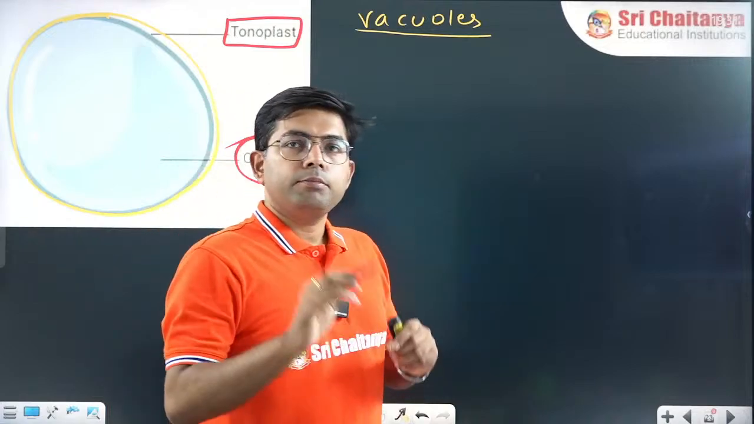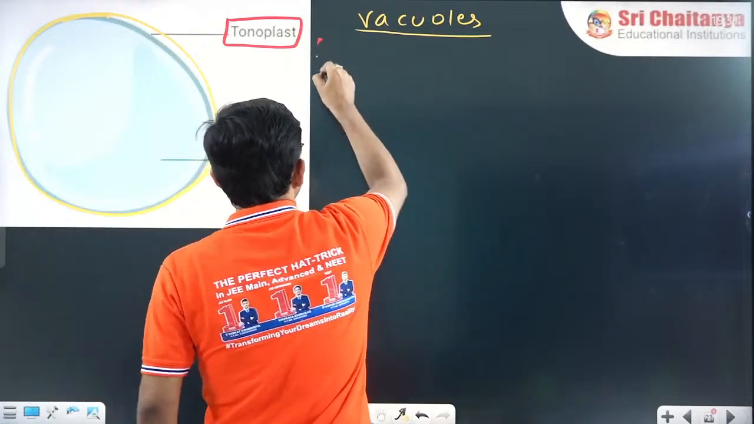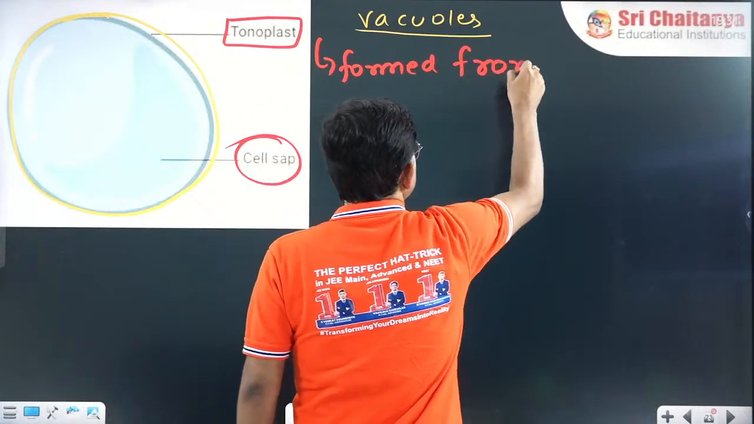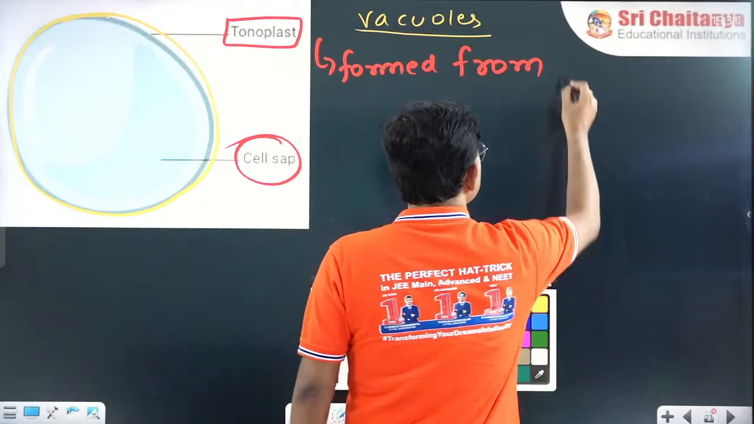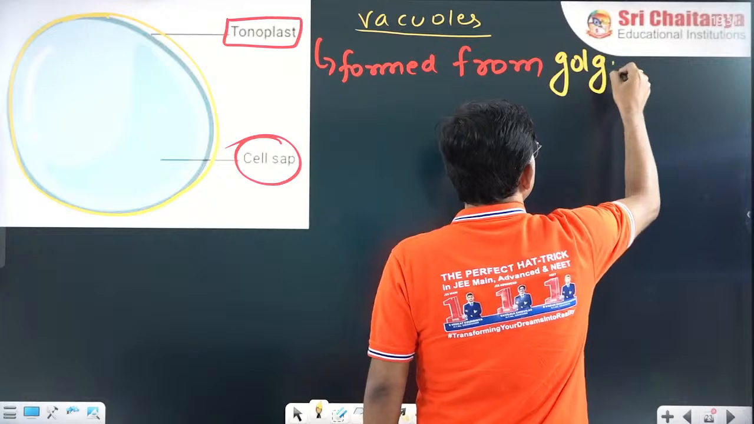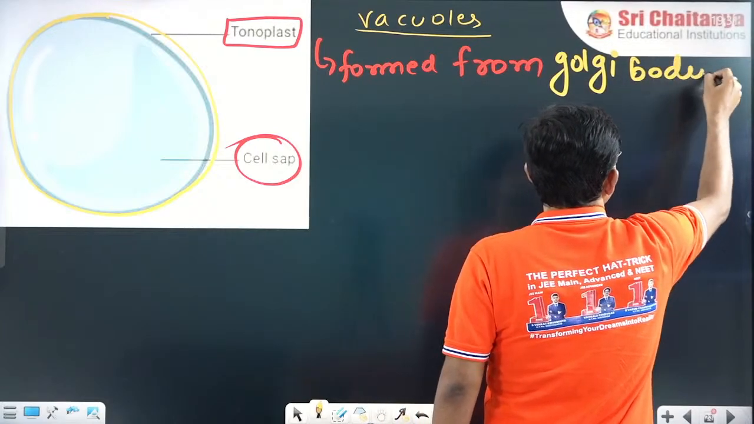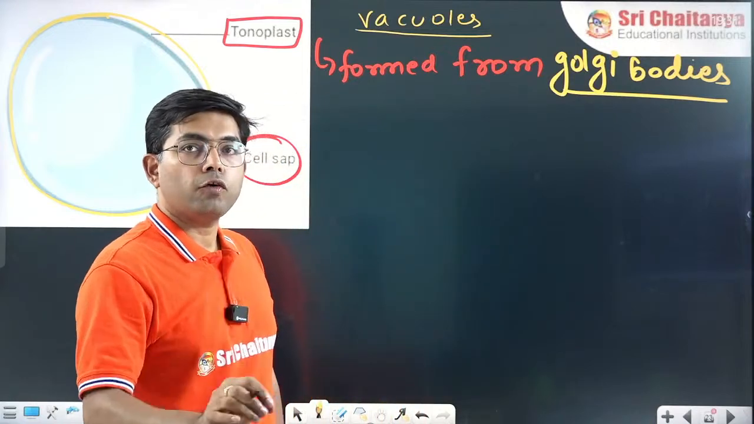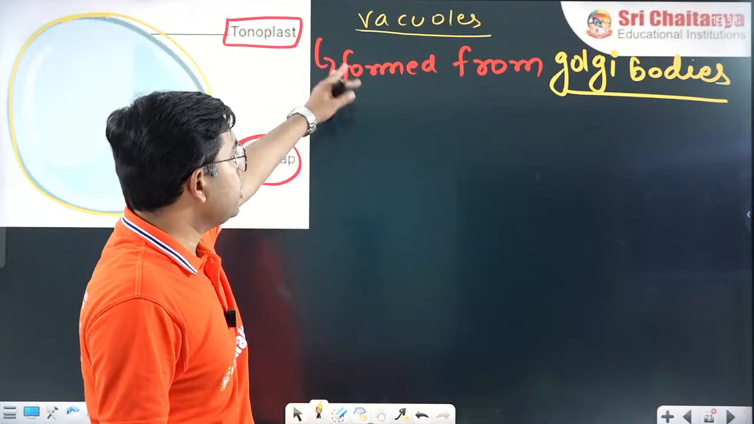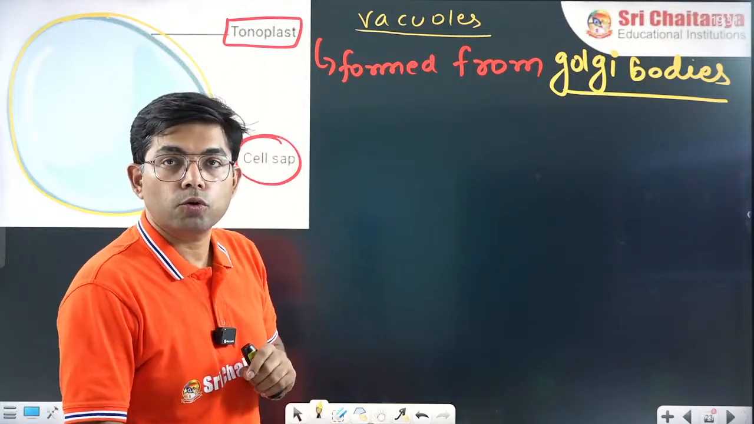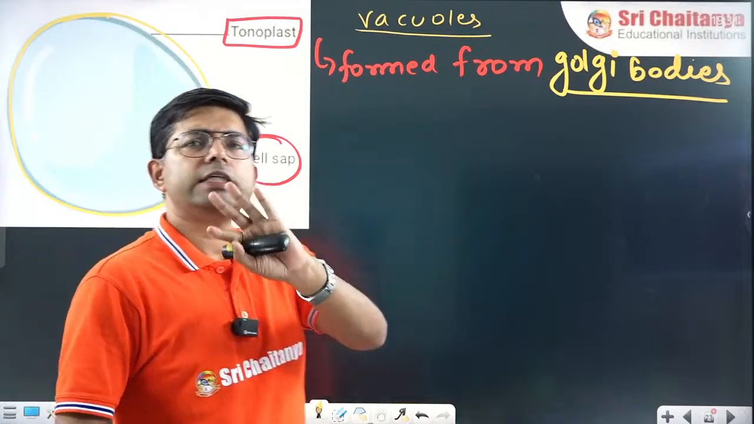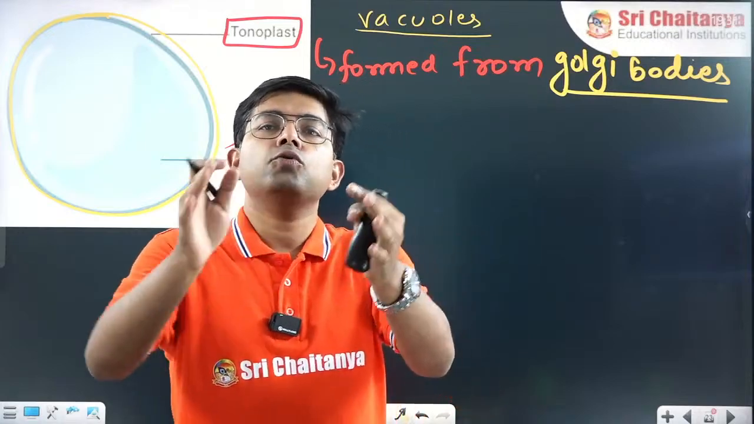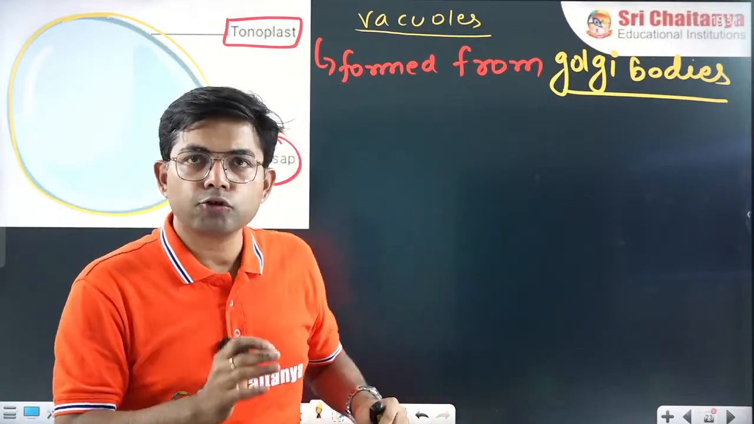The vacuole is membrane bound. It is also formed from Golgi bodies. Clear? This vacuole has a very important role, although they don't have a general role in all cells. Just like other cell organelles, they have different roles in different cells. So here we will summarize all the roles.